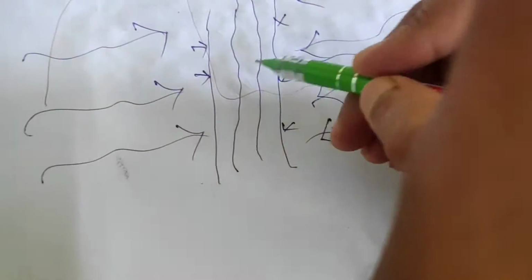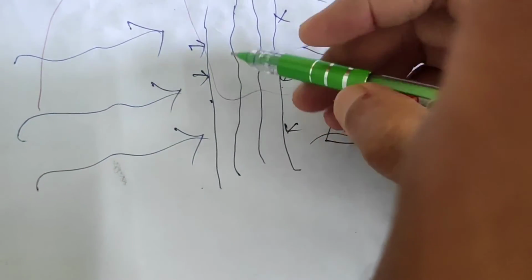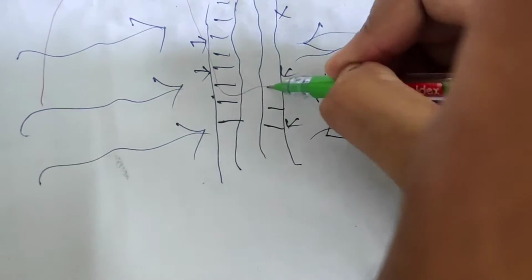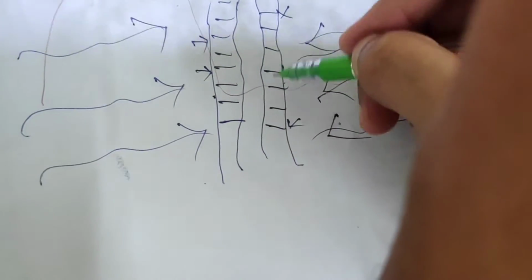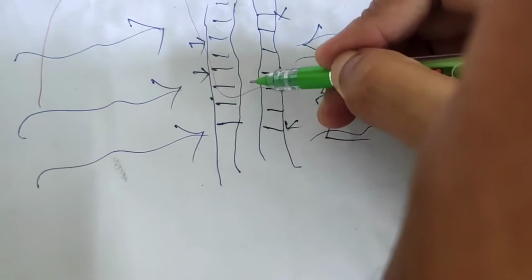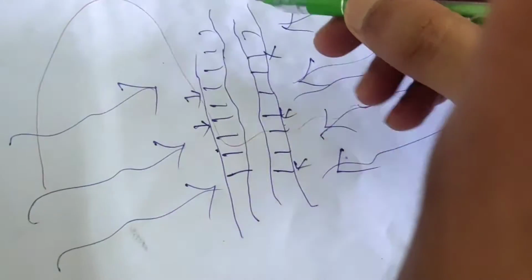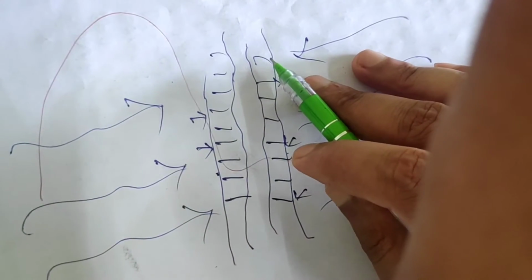Then what happens? This portion of the landmass gets eroded, and it creates a new narrow passage. That is called a sea arch.